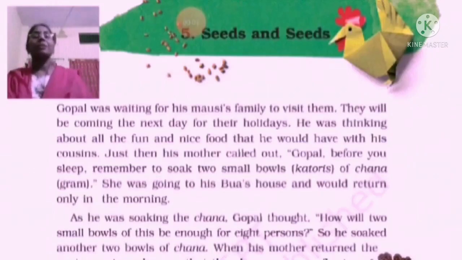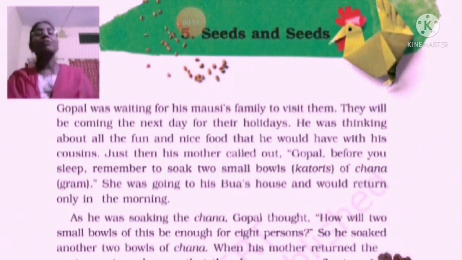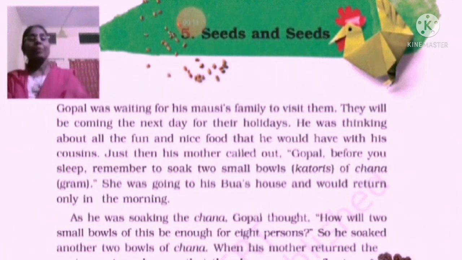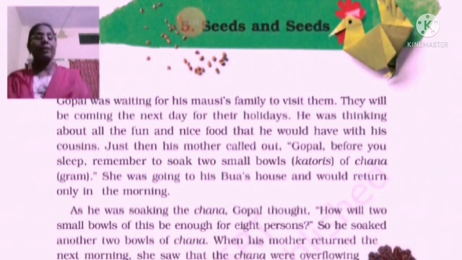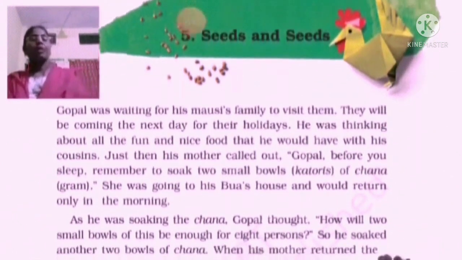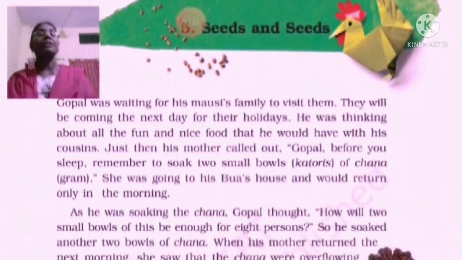Gopal was waiting for his cousin's family, who were coming to his home. Gopal was preparing how he should spend his holiday with his cousin. His mother told him to soak 2 small bowls of chana. But when he was soaking the chana, he thought, how will 2 small bowls of this be enough for 8